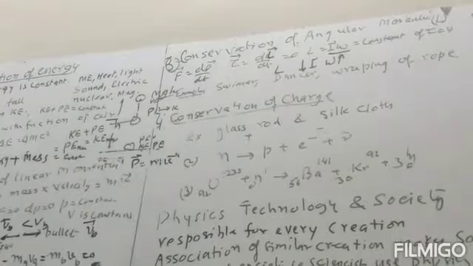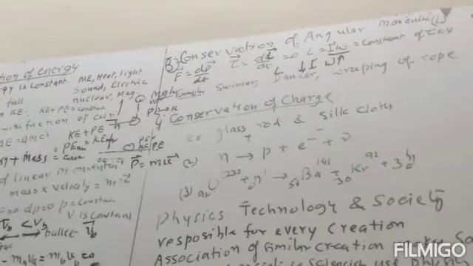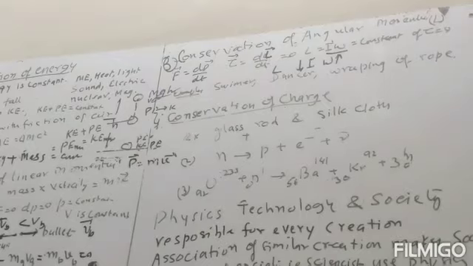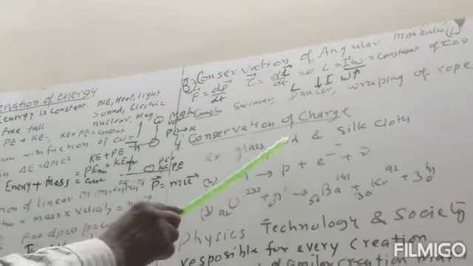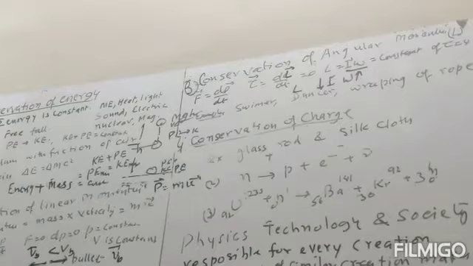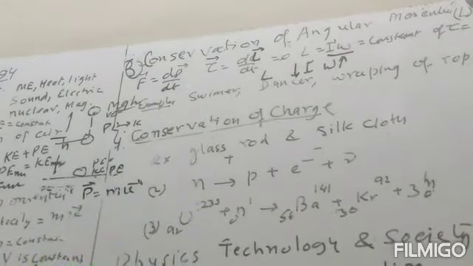Now fourth is the conservation of charge. Conservation of charge means for an isolated system, the total charge is always conserved. It means total charge is always constant. It is similar to the conservation of energy. As we said, the total energy of the universe is constant, here also we can say the total charge of the universe is constant.